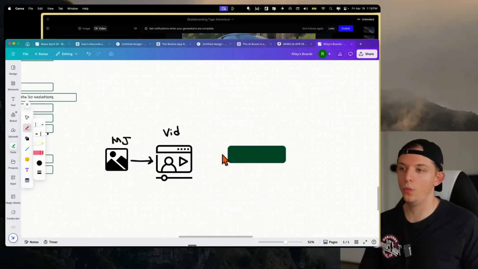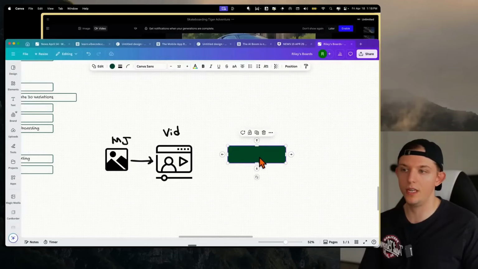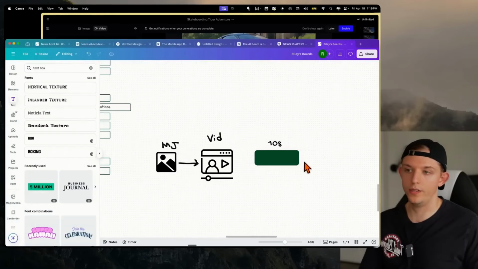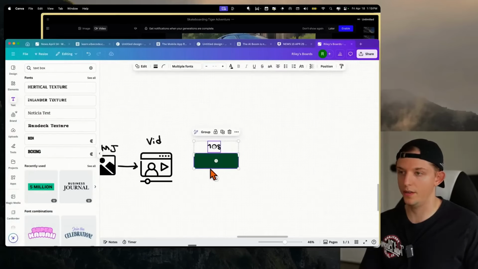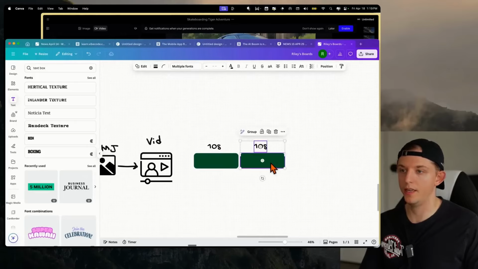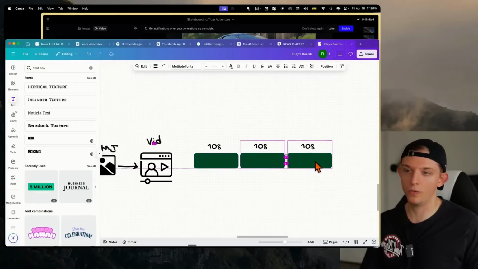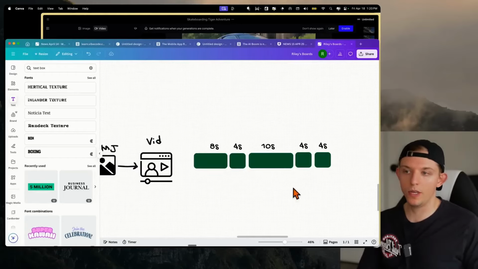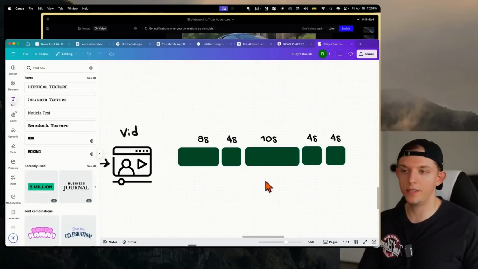Let's imagine we wanted to create a 30-second ad for a McLaren, right? If we think about this in terms of a video timeline in CapCut or Premiere Pro, let's say this right here is a 10-second video clip. If we wanted to create a 30-second ad, we would need 3 of these. So we would need 10 seconds, 10 seconds, and 10 seconds. But more realistically, it might be an 8-second clip. It might end up looking something like this, but this is not good enough, right?